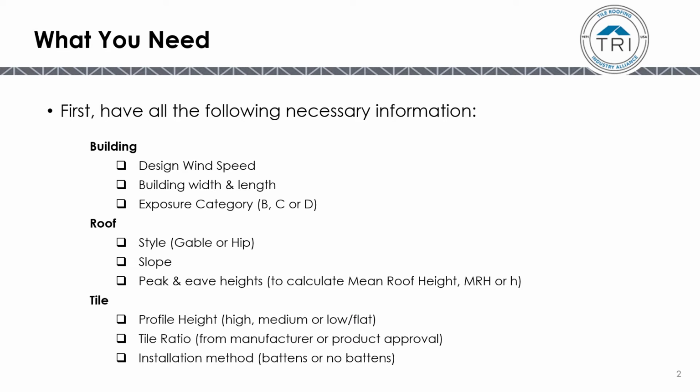First, you need to have the following information for the building, the roof, and the tile. You'll need to know the design wind speed, the building width and length, the exposure category, and the roof style, whether it's a gable or hip style roof, the roof slope, the peak and eave heights to calculate the mean roof height, the profile height of the tile, whether it's high, medium, or low, the tile ratio, which is provided by the manufacturers or is in their product approvals, and the installation method, whether it's installed on battens or without battens.